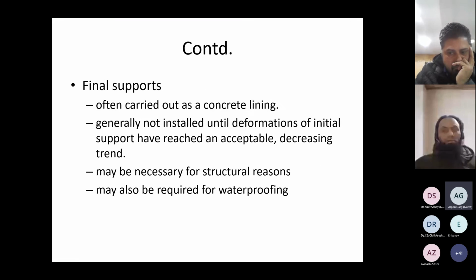And once the rate of deformations has decreased and the rock arch has been initiated, we can go for final supports. Typically it is concrete lining or RCC cast lining, and it may be fiber reinforced, depending upon the requirements or the conditions. It is generally not installed until the deformations of the initial support have reached acceptable limits or a decreasing trend, where we can say that we can move ahead and conclude the tunnel supports.